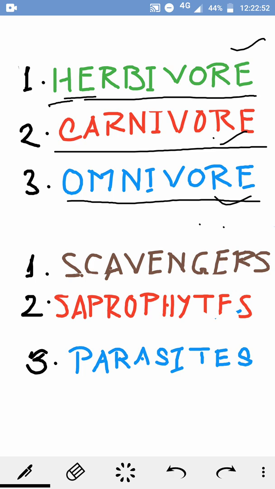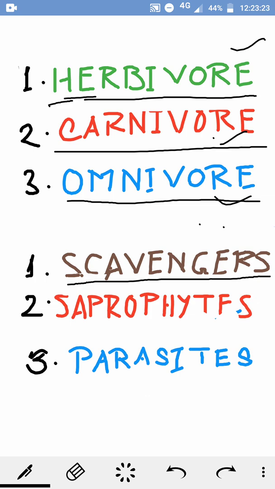Now some organisms take the flesh of dead animals, like crows and vultures, and these are called scavengers. By doing so they are cleaning the environment also. So scavengers take the flesh of dead animals. At times you might have seen leftover pieces of bread or fruit with some white cottony structure which appears, and we say these are spoiled and we should not take this.